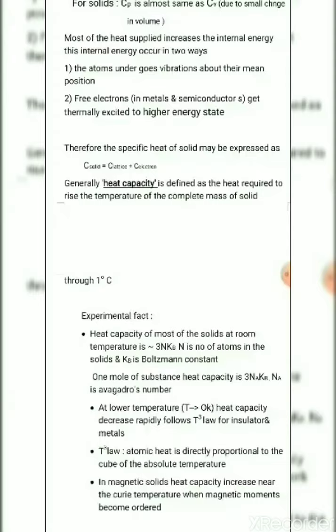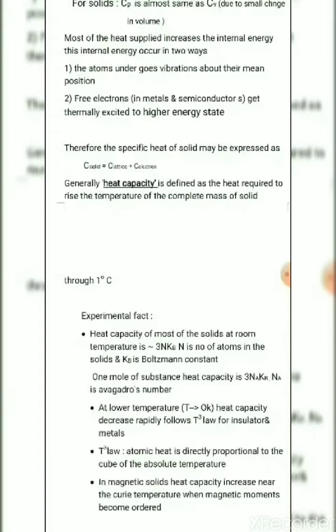Generally, heat capacity is defined as the heat required to raise the temperature of the complete mass of the solid through 1 degree Celsius.